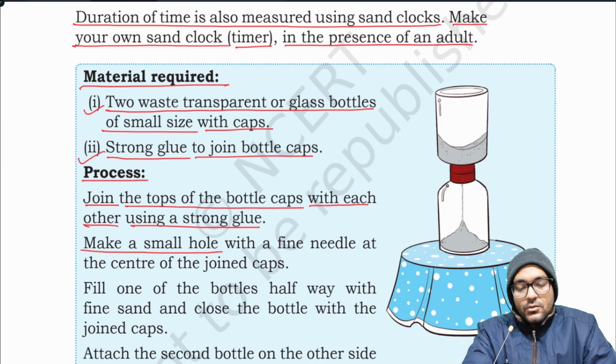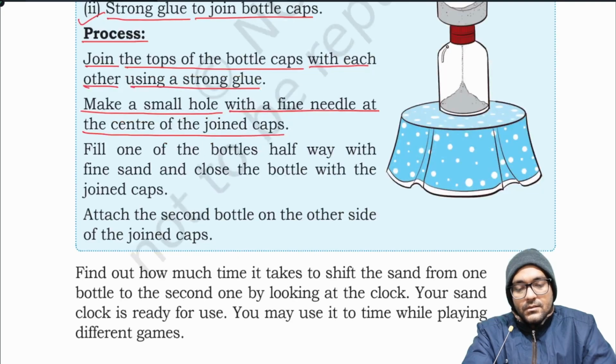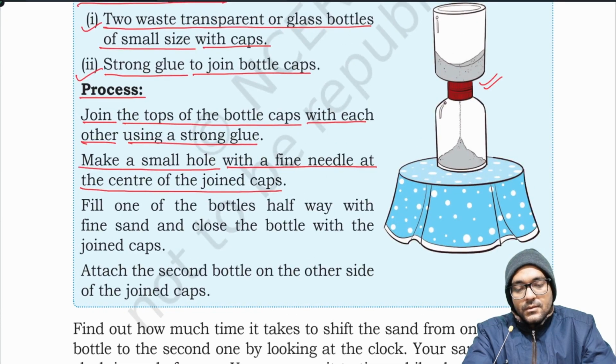Make a small hole with a fine needle at the center of the joint caps, like this. Fill one of the bottles halfway with fine sand and close the bottle with the joint caps.